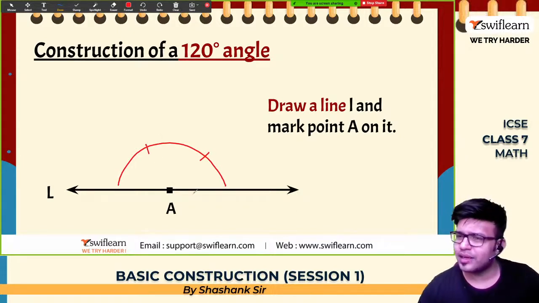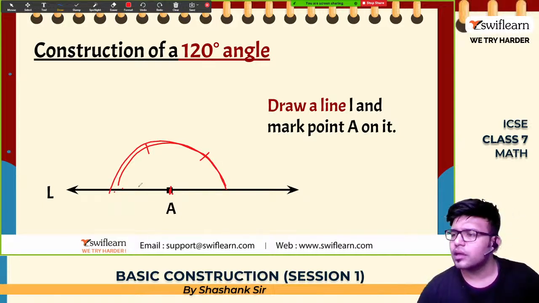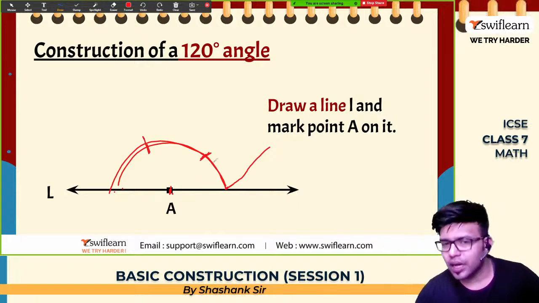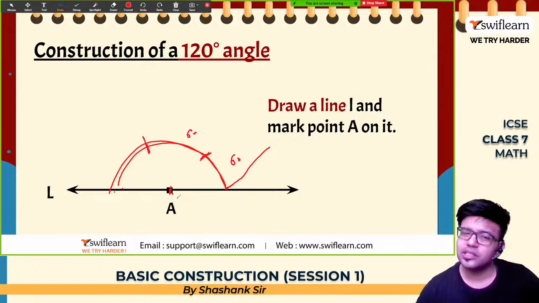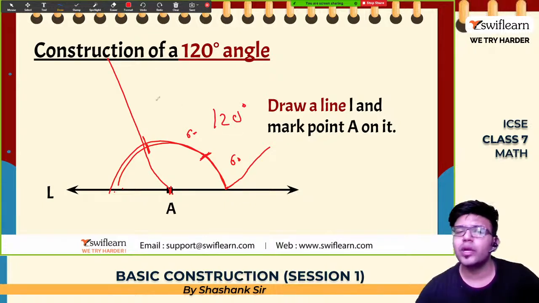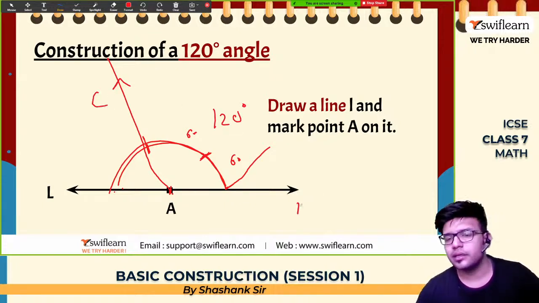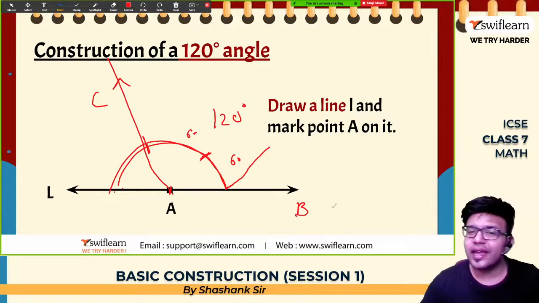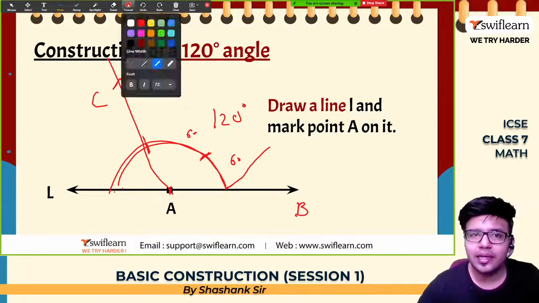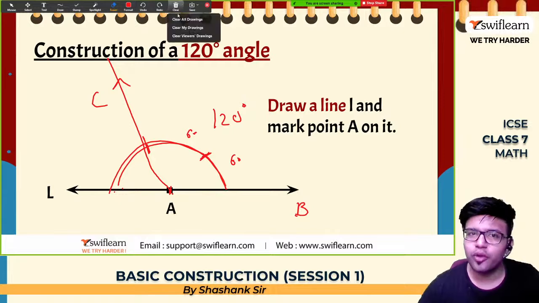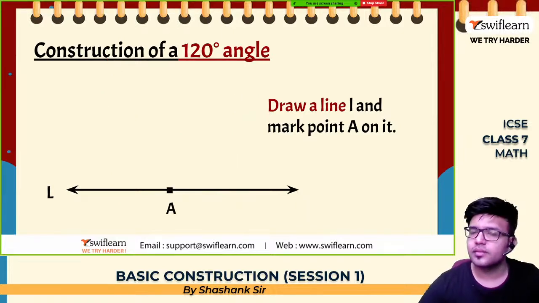Draw a line. Now take any point A. With A as a center, draw an arc. With the same radius, place the pointer here and draw an arc here. With this as a center, now draw an arc here. Now this is 60, this is also 60, 60 plus 60 is 120. Join this, you got 120 degrees. Let this be C. Angle CAB is 120 degrees. I hope you have understood this.